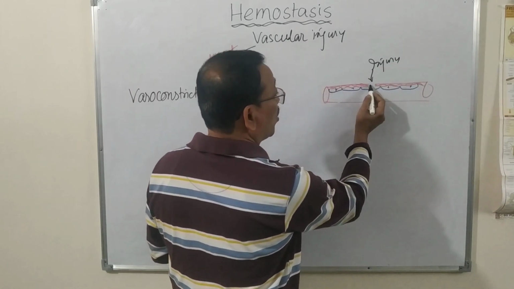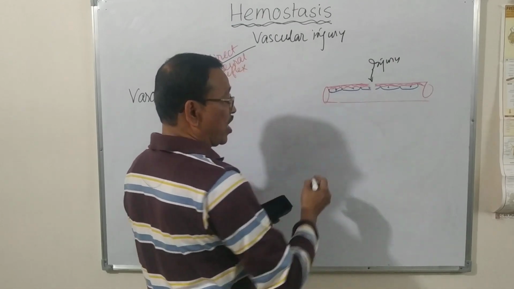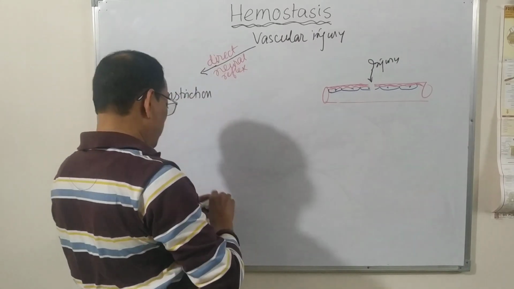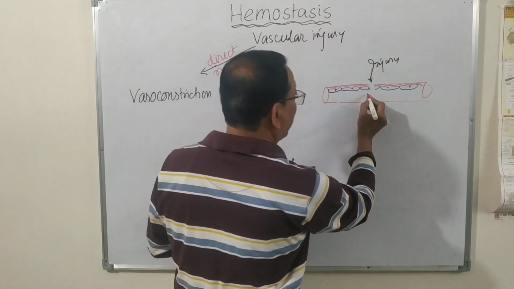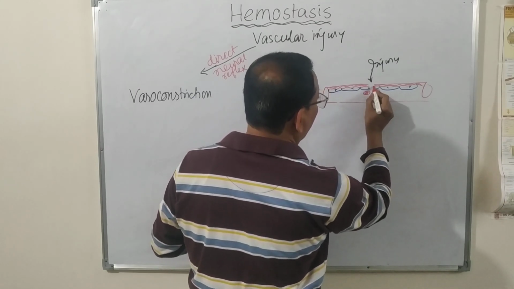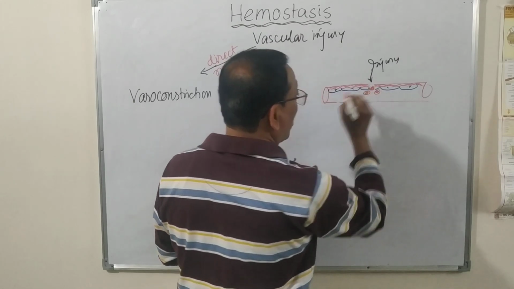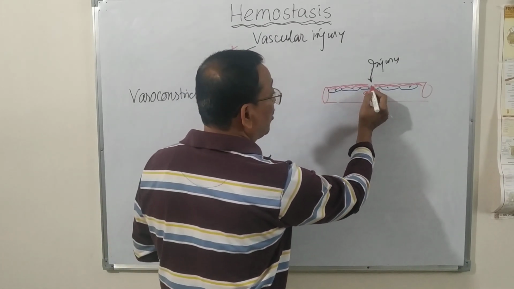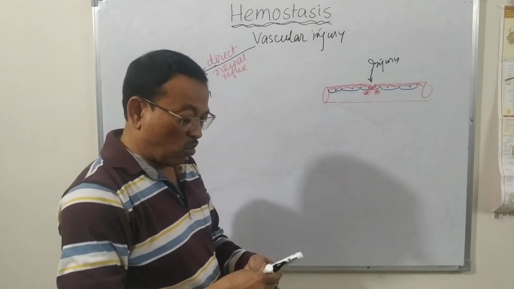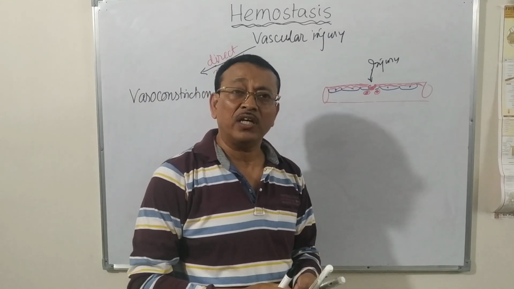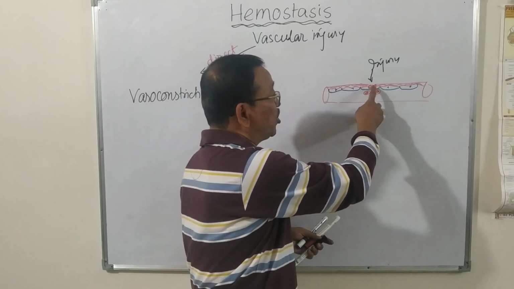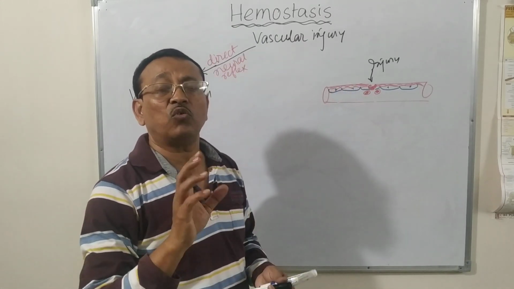As the collagen layer is now exposed, the platelets which are roaming here and there, flowing through this, will now come in contact with this rough collagen layer, and once the platelets come in contact with the rough collagen layer, there is damage of the platelet wall.